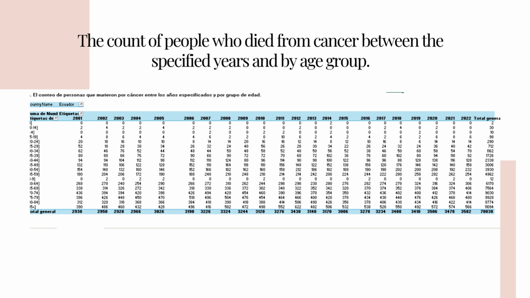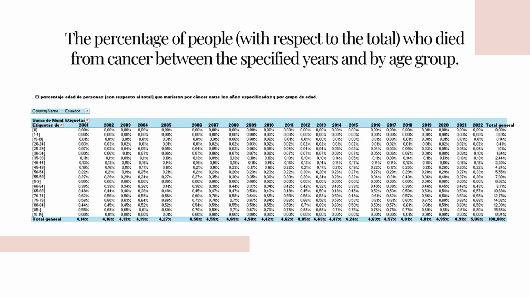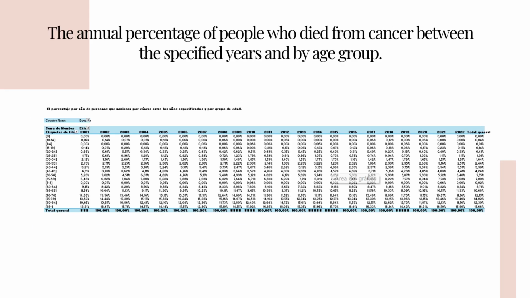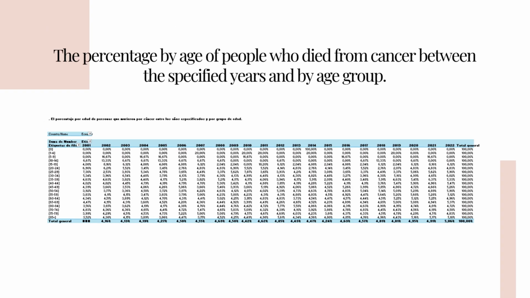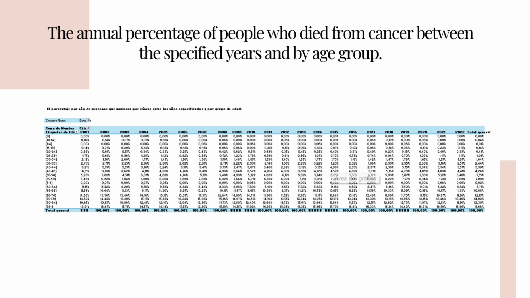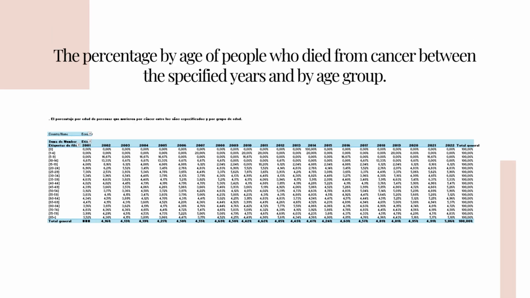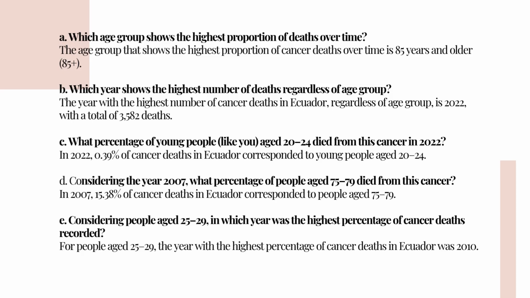One is the count of the people who died, the total, then the percentage of people with respect to the total. Well, this is more general. This is the annual percentage, and this is the percentage by age. With all this data, I answered these questions.